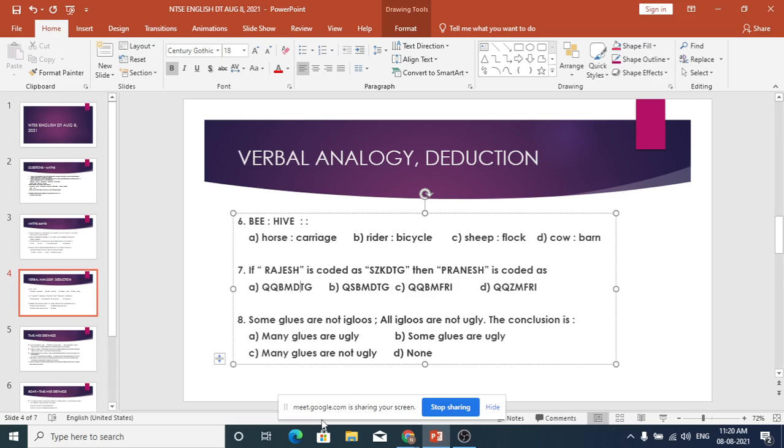There are many rules. Once we take up the chapter, we will come back. But if both are negative, the conclusion is not possible. If both start with "some" or "many", then also the conclusion is not possible. And the term which is repeated in both statements should not come in the answer. There are about 7 or 8 such conditions. Here, if both are negative, the conclusion is not possible. That is the condition which can be used here. So by that condition, the answer for the 8th question is D.